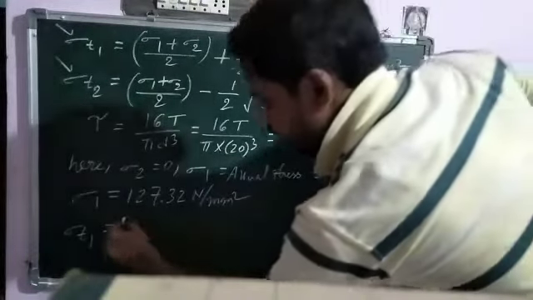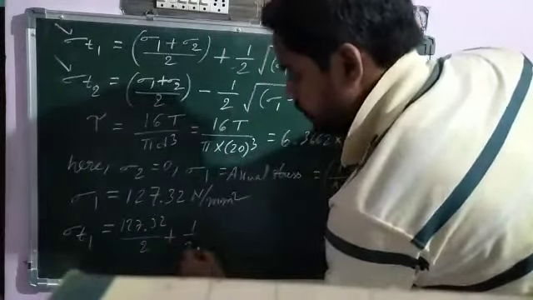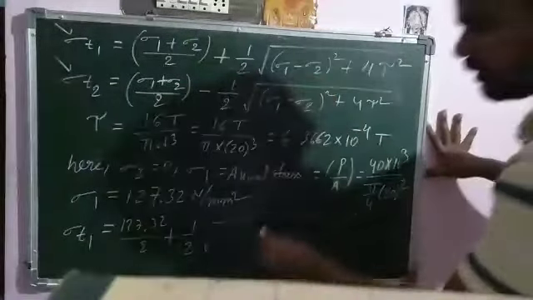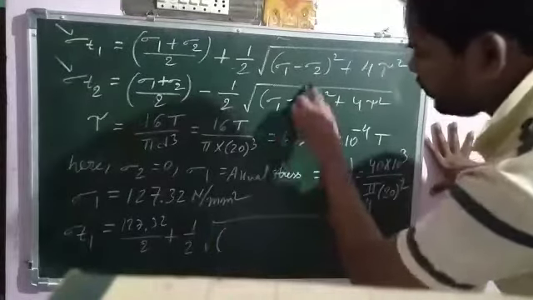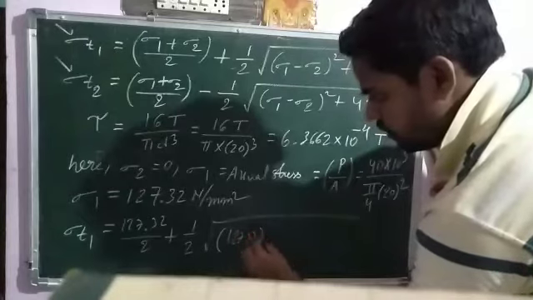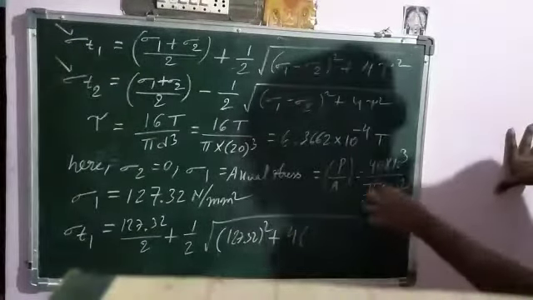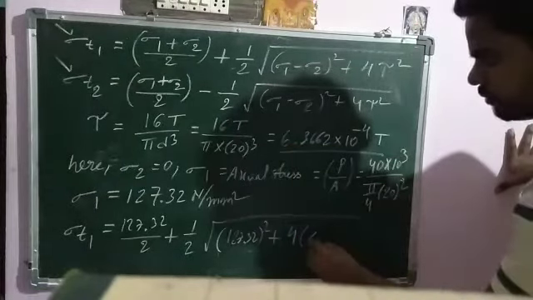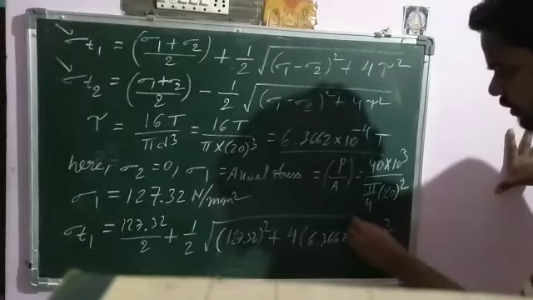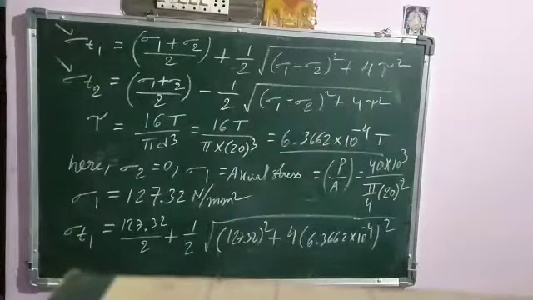Sigma 1 means 127.32 divided by 2, plus root over sigma 1 whole square, with sigma 2 obviously 0, so 127.32 whole square plus 4 tau square. The value of tau is 6.3662 into 10 to the power minus 4, whole square. This is sigma T1.